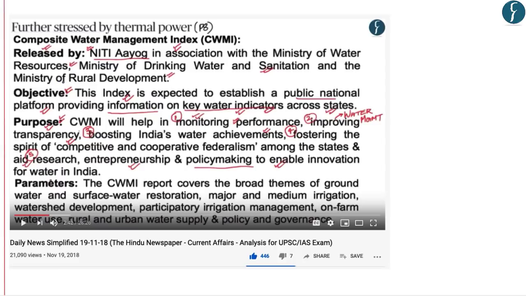Continuing with the discussion of water stress, we also had a discussion on the Composite Water Management Index, which is released by Niti Aayog in association with the Ministry of Water Resources in order to reflect upon the water management status in various states. It becomes extremely relevant to the answer, as a low ranking in the water management index shows that a particular state is not good at managing water.